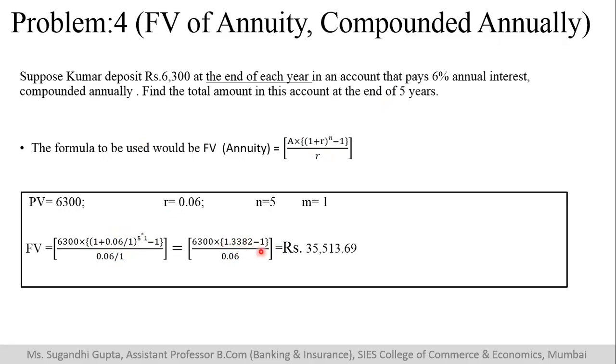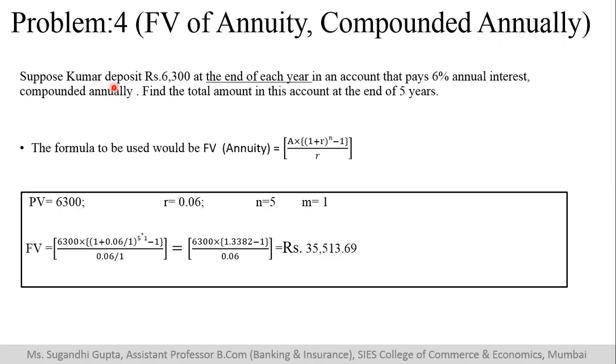So your brace bracket thing will be done. So you'll get 0.3382 into 6,300 you do, and then you finally divide it by 0.06. So you will get the value of 35,530. This is to find out the value of annuity.